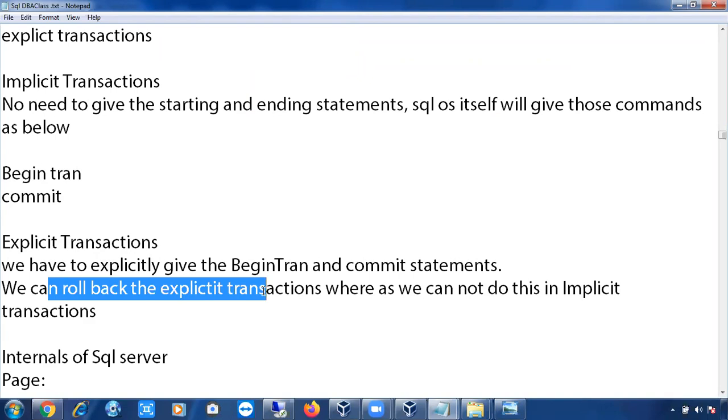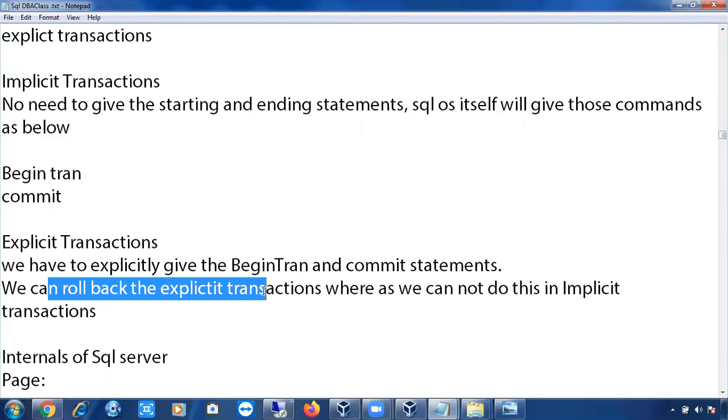Rollback means simply canceling the transaction. Roll forward means redo the transaction. Roll backward means undo the transaction, that's it. When it will redo and when it will undo, I'll tell you in the log file architecture, when the transaction will be redone and when it will be undone.